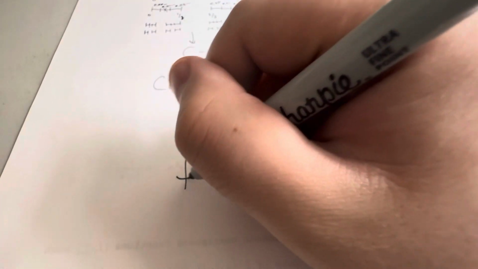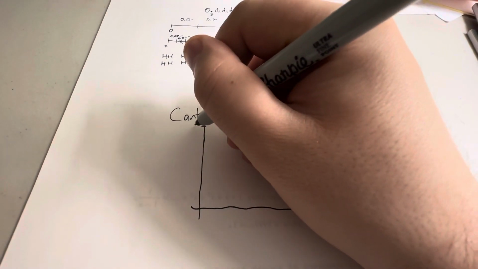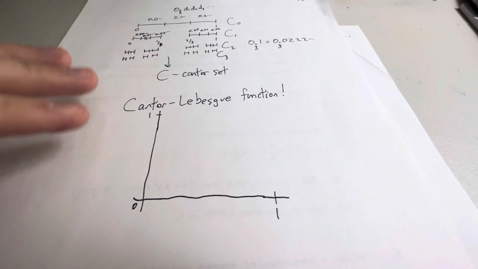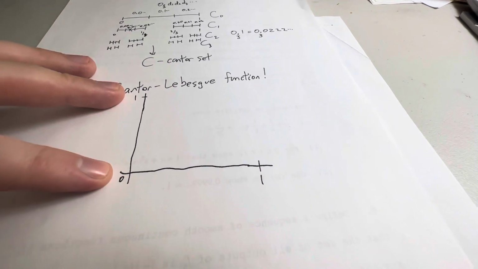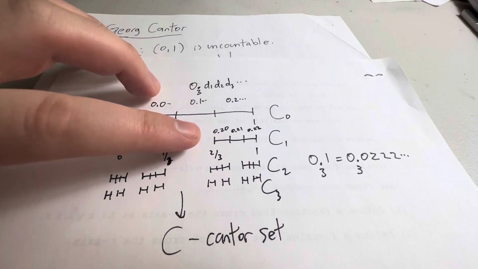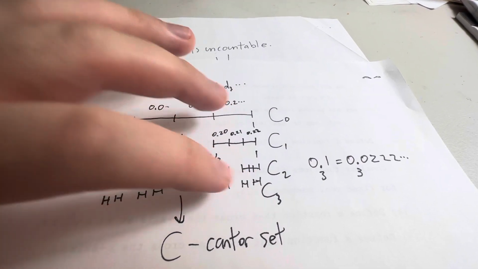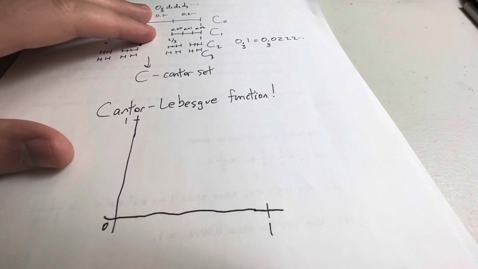Well, all of the action happens in this square. You know what? I'm going to make it big because I'm going to need some space. So I look into the square from 0 to 1, 0 to 1. And the idea here is that these removed intervals, so this open space here, this open space here, open space here, so on and so forth, we're going to map those to some constants.